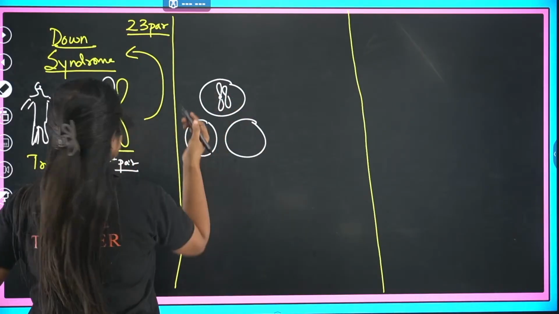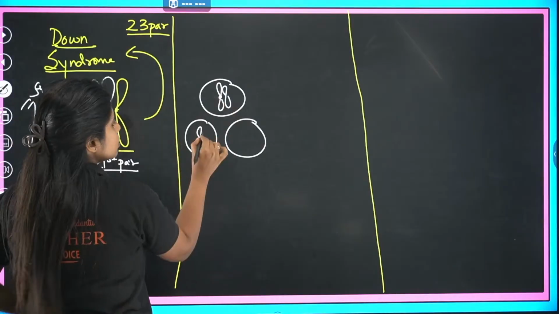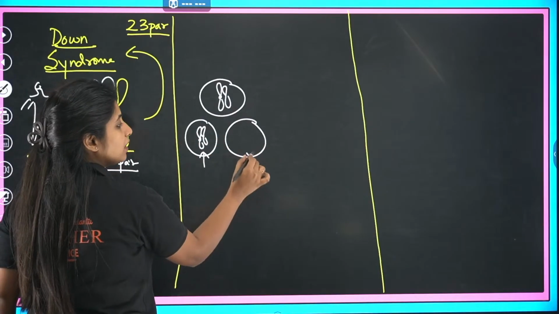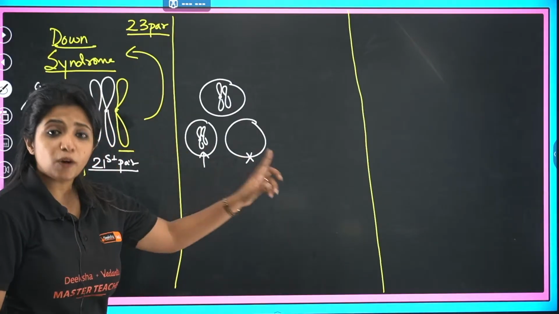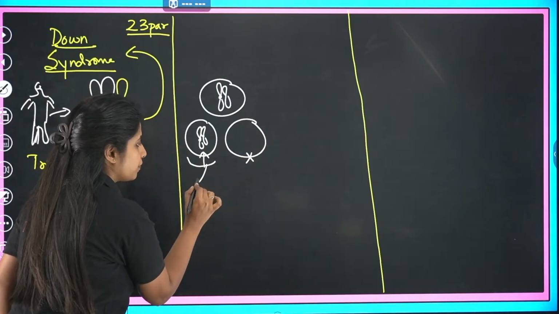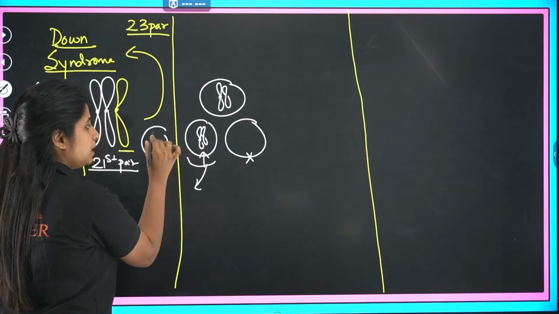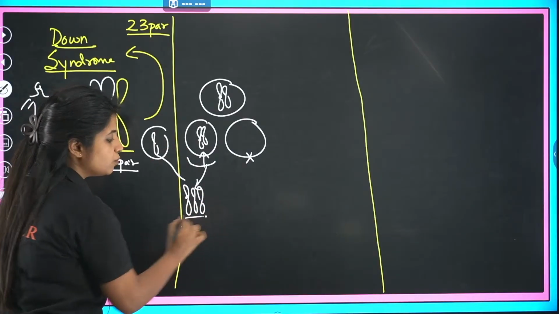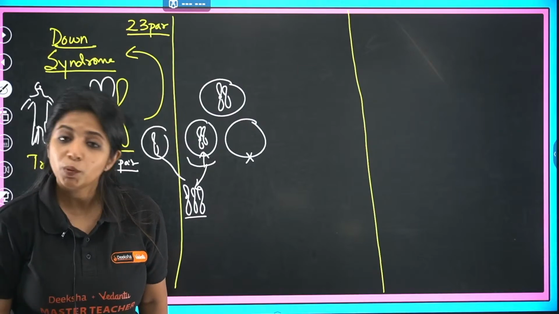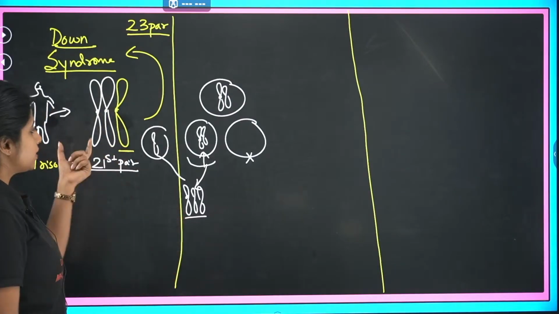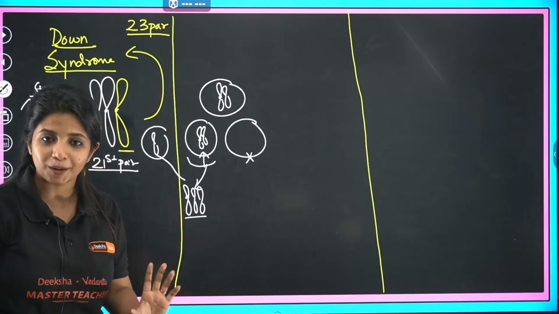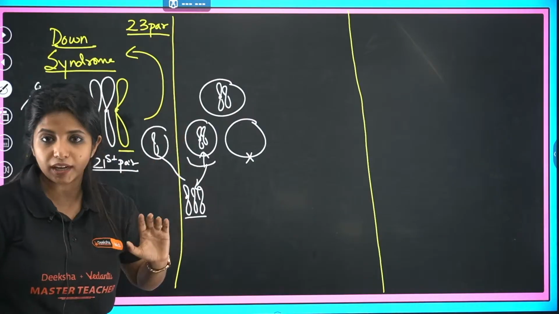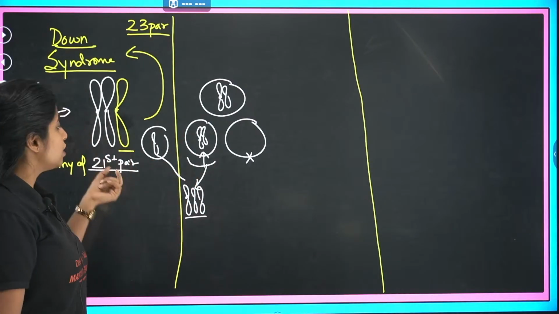In that particular case, along with this, the chromosome also went into a gamete. What about the other gamete? The other gamete did not have anything. Now, what if this gamete fused with a normal gamete out there which had just one chromosome? Now, aren't you going to get 3 chromosomes out there? Yes, you will be getting 3 chromosomes out there, and that is exactly what has taken place over here. Rest everything is okay, but there is an extra chromosome in the 21st pair.